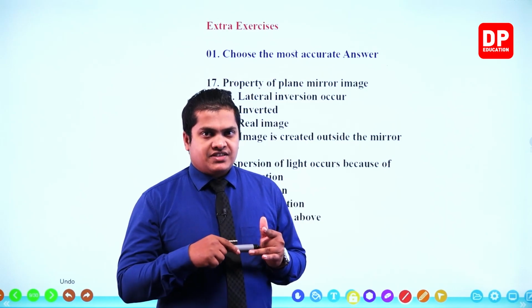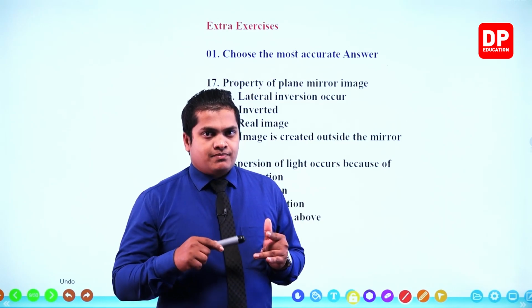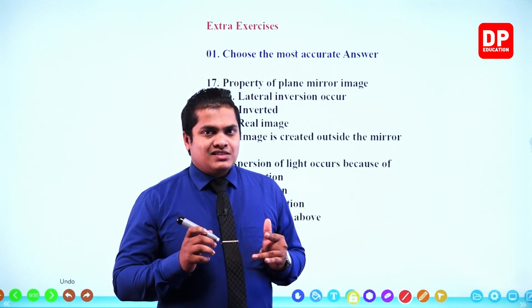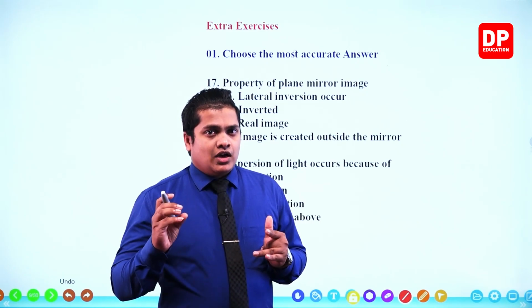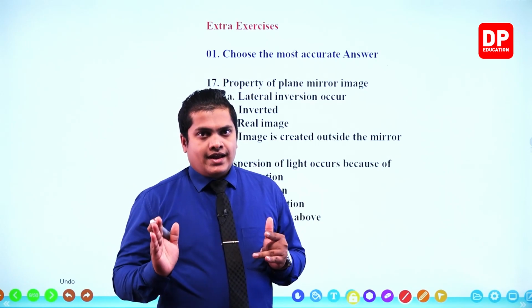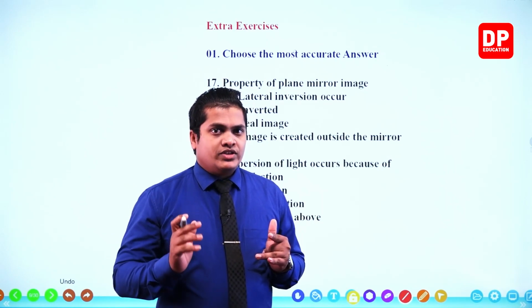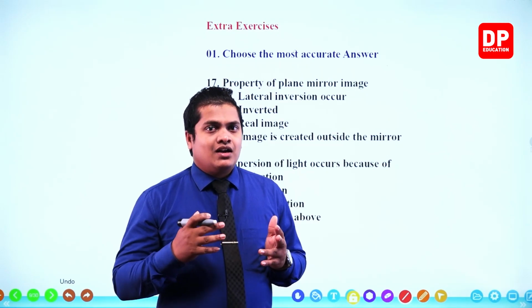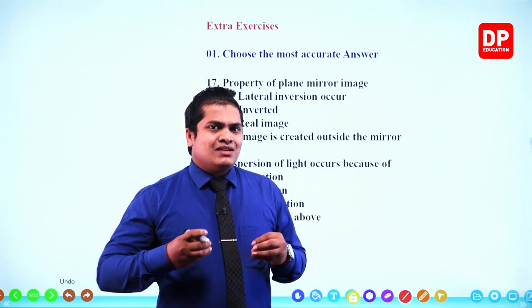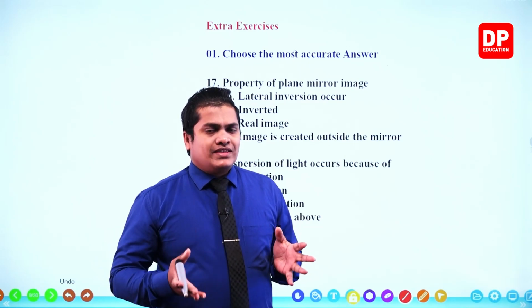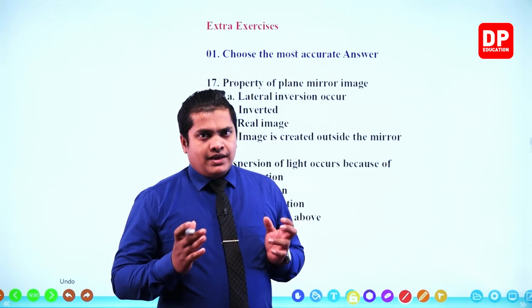Then, my dear children, we studied that plane mirror images switch the right hand and left hand sides, which means these things are laterally inverted. Okay. So those are the main features that we can observe within an image of a plane mirror.